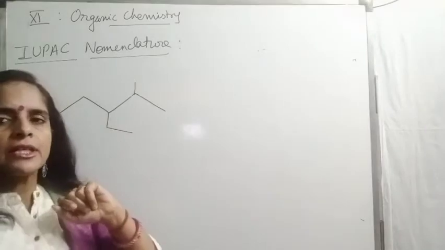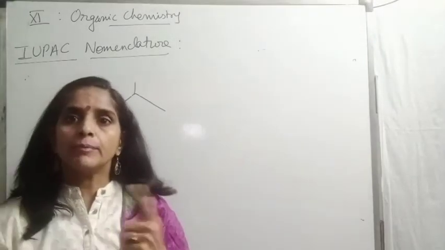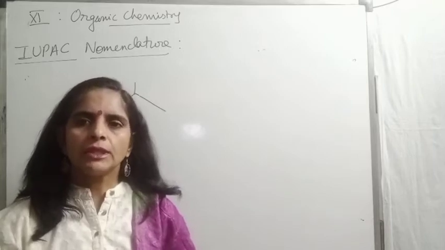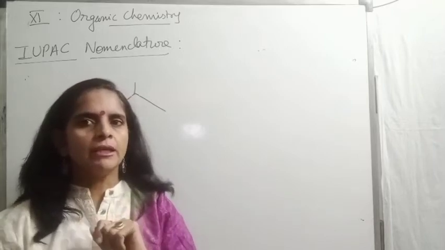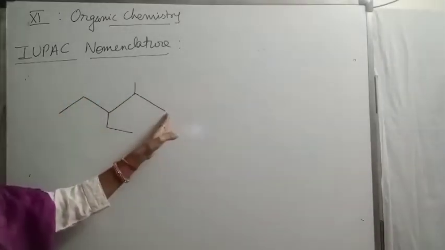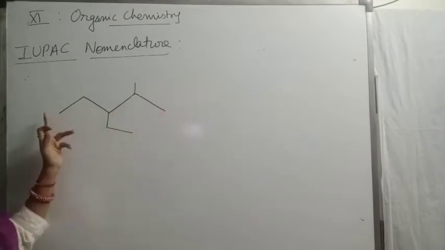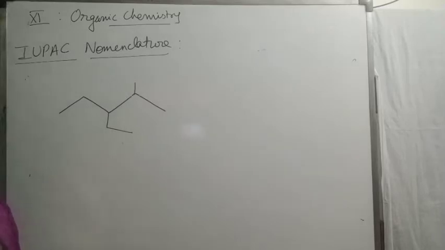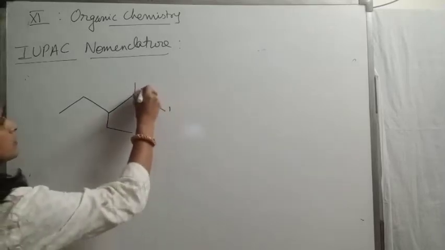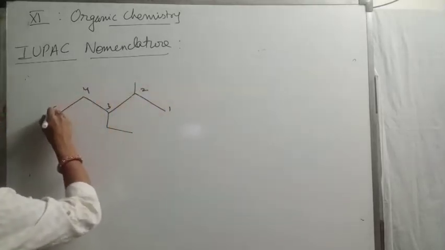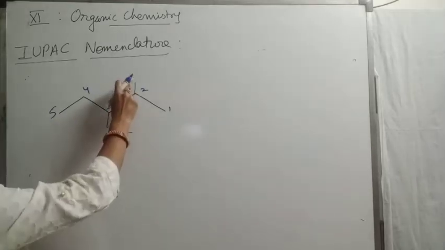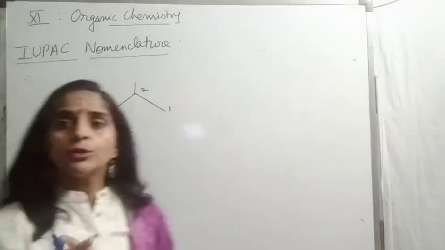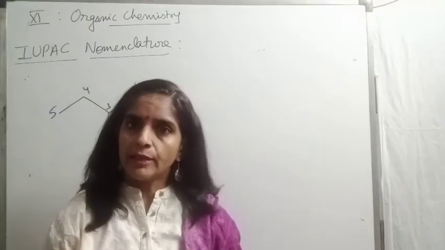After chain selection, the question is for numbering, left or right. Wherever we will get the substituent at the lowest possible position. So that is of course from the left side, because from here 1, 2, 3, third position. From here first and second position. So I will select this end. 3, 4, 5. At second position methyl, third position ethyl. As I told you, while writing, ethyl will come first.